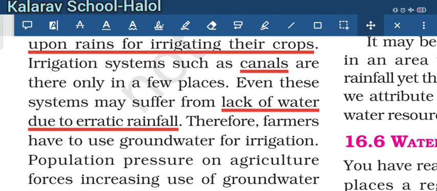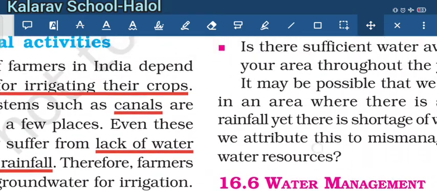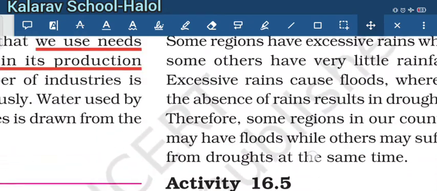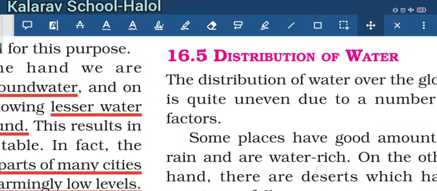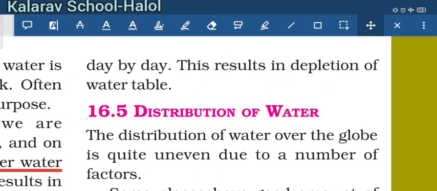Therefore, farmers have to use groundwater for irrigation. As agricultural processes increase, the use of groundwater takes place more and more. This results in the depletion of the water table.